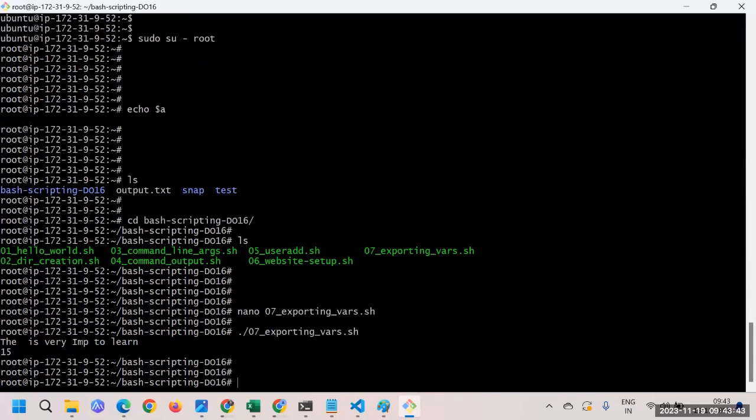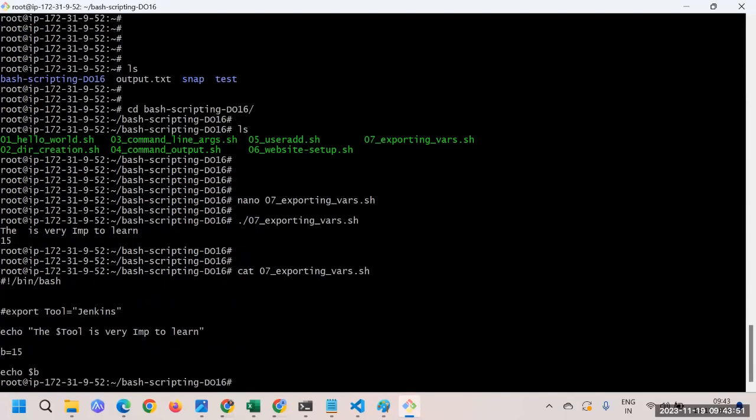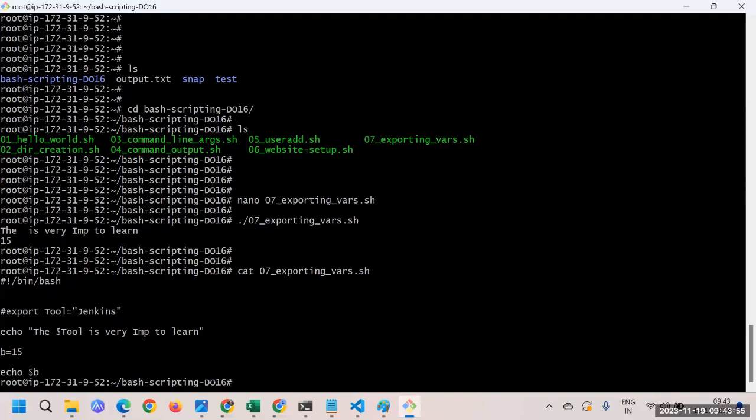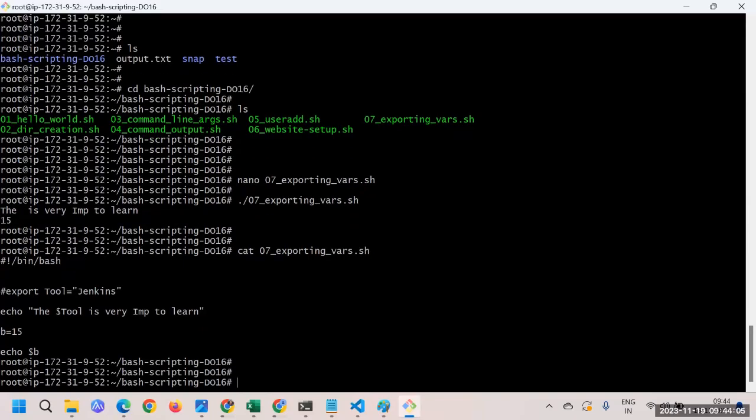Here you can see I'm not getting any value, right? Because we haven't declared the value inside the script. This line I have commented, whenever you put a hash, that will be commented out. That's the reason it hasn't printed the tool value.